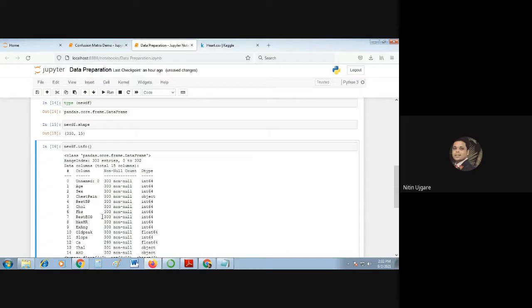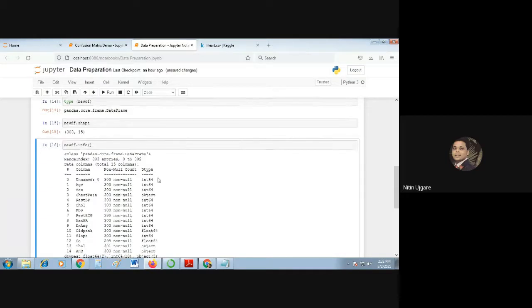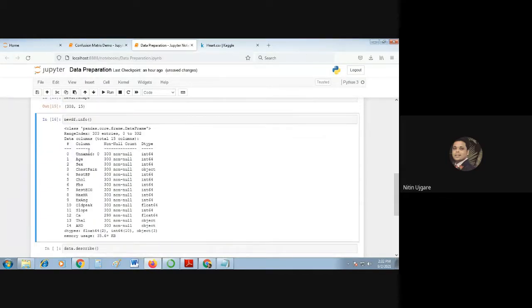Fine. And this info function itself gives us the data type of each column. If you take the first column, that is the 0th column, you can see its data type: all the values of this feature are integer. Then age also has integer data type values.